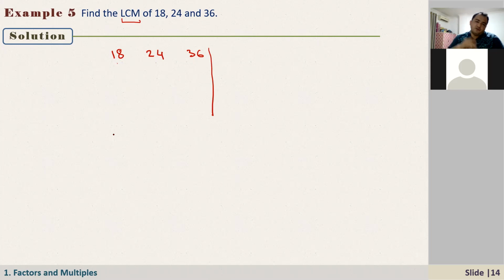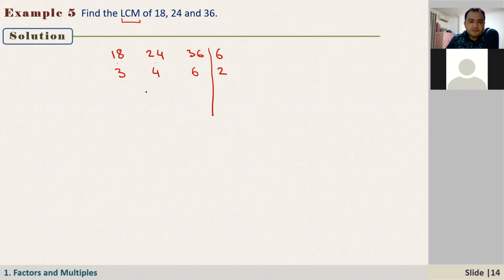18 is not divisible by 4, so 4 is not a common factor. 6. That's right. That's correct. So it is 6. So 18 divided by 6 is 3. 24 divided by 6 is 4. 36 divided by 6 is 6. And these numbers actually don't have any common factor.